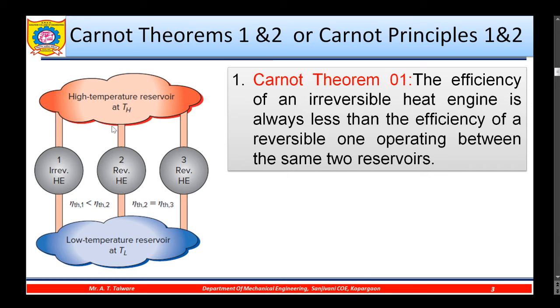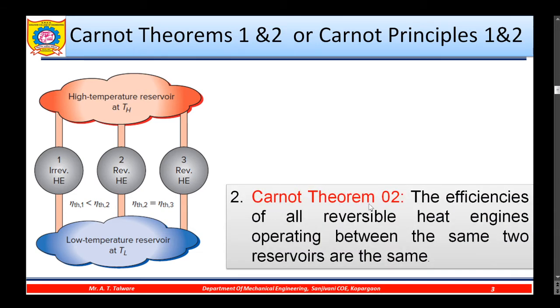Both are operating between the same thermal reservoirs, at temperatures TH and TL. Carnot theorem 1 states that the thermal efficiency of 1, the irreversible heat engine, is always less than the thermal efficiency of 2, the reversible heat engine.